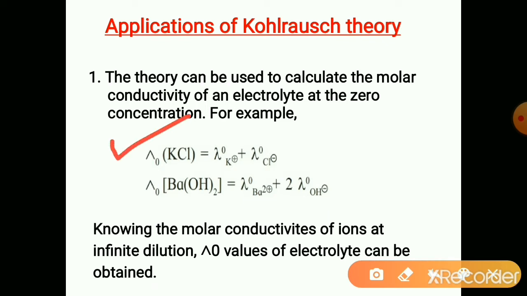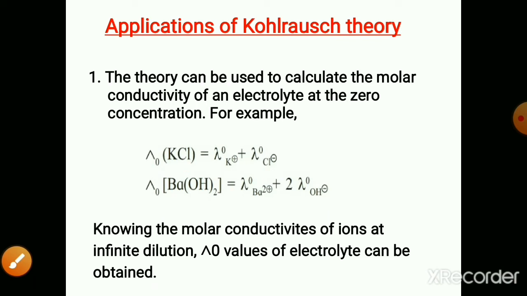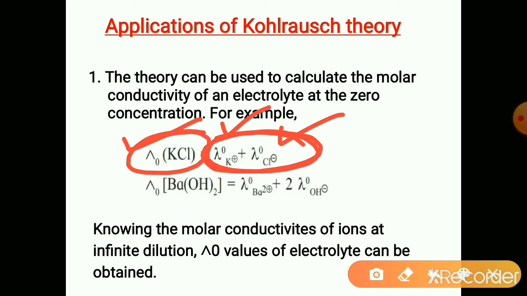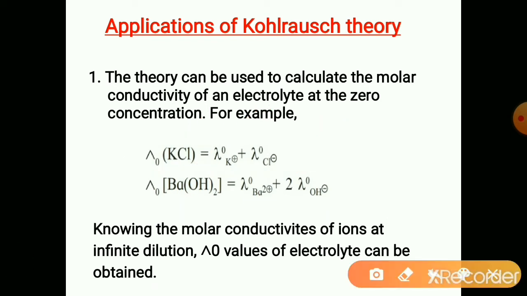See here, lambda naught of KCl. KCl is a strong electrolyte. Barium hydroxide is a weak electrolyte. For KCl, it is lambda naught of K plus plus lambda naught of Cl minus. The summation of the lambda naught of the cation and anion gives the lambda naught of that electrolyte. Lambda naught is the molar conductivity at infinite dilution, or at zero concentration, of that electrolyte, and it is the sum of the molar conductivities at infinite dilution of that cation and anion.